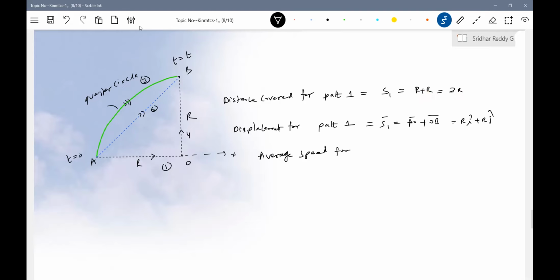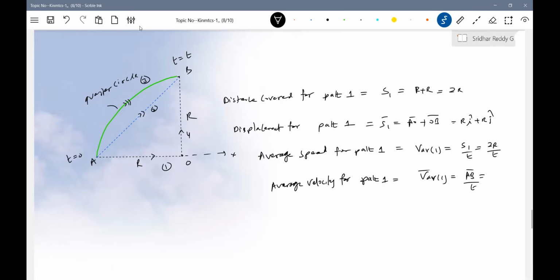Average speed for path 1 is the distance covered S1 divided by t, so V average should be equal to S1 by t, so 2r by t. Similarly, average velocity for path 1 should be equal to AB bar by t. That's all. What is AB bar?